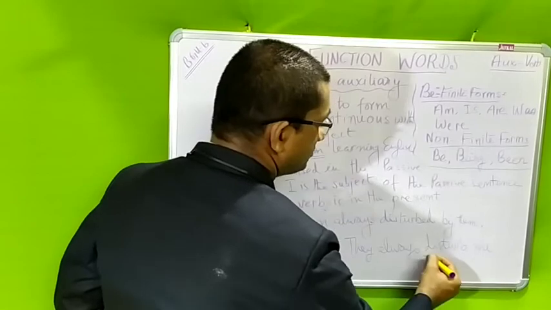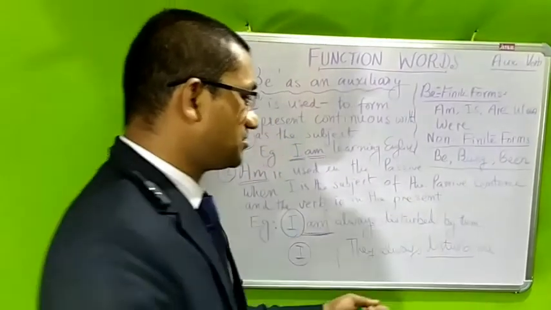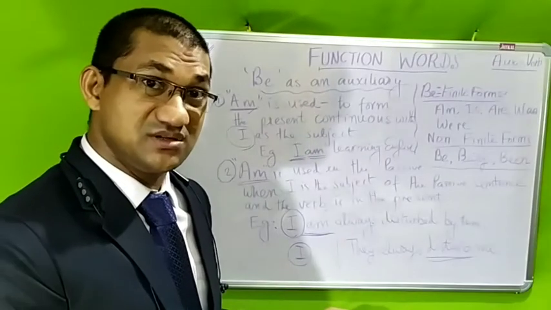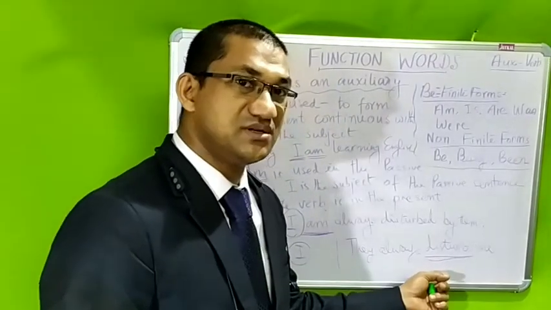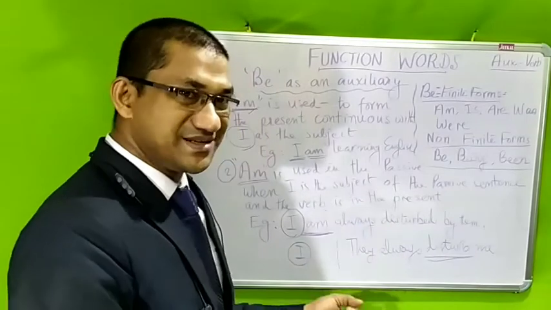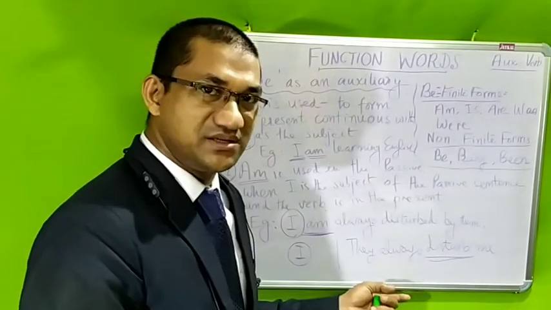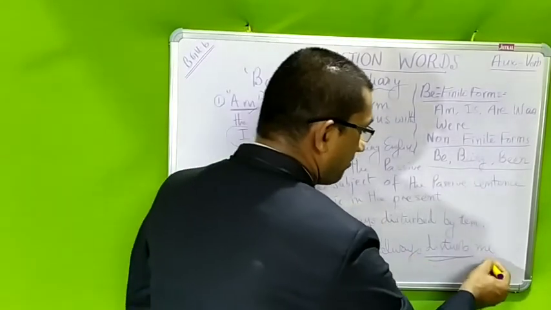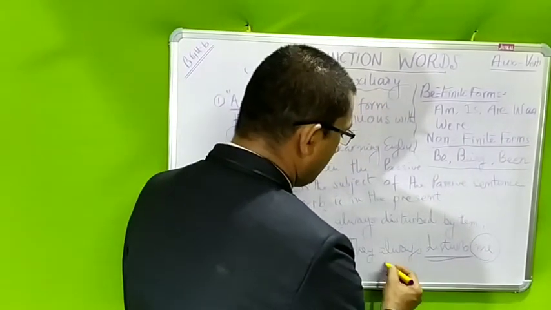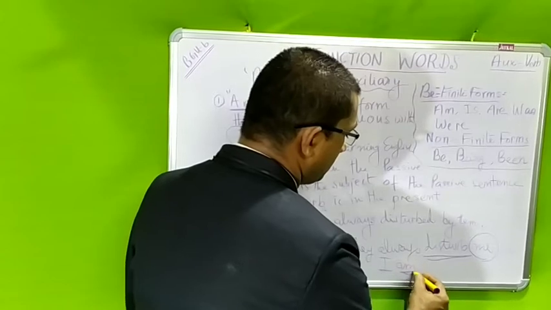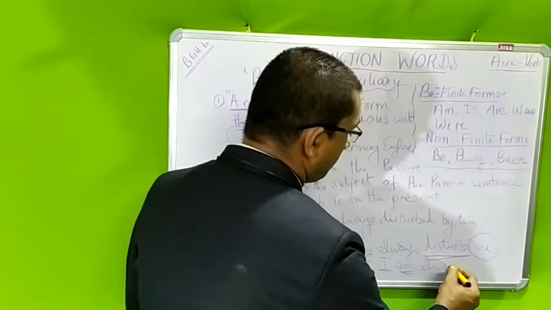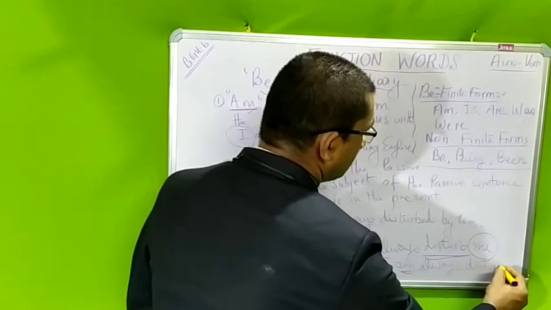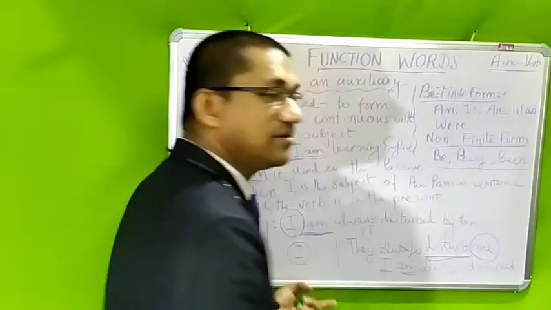Disturb is in the present tense. When we transform the active sentence, they always disturb me, it becomes: I am always disturbed by them, because me becomes the subject, I.